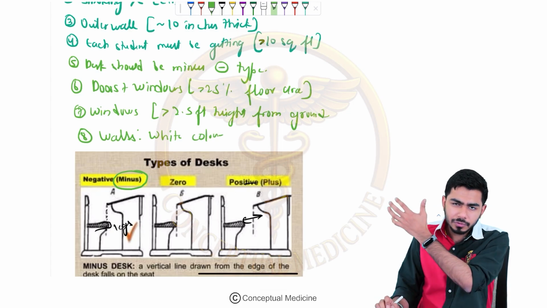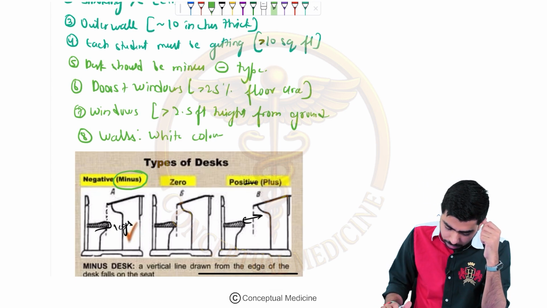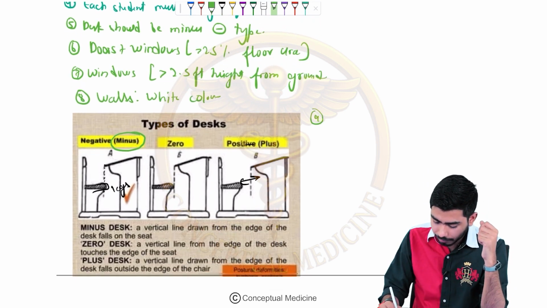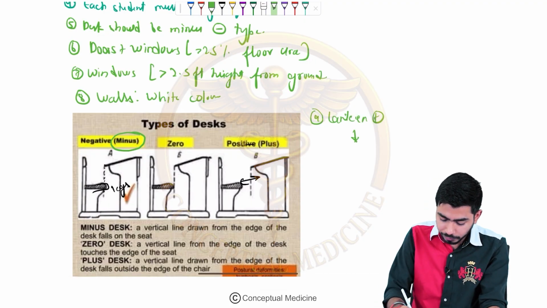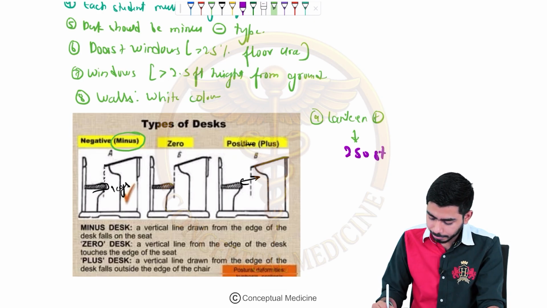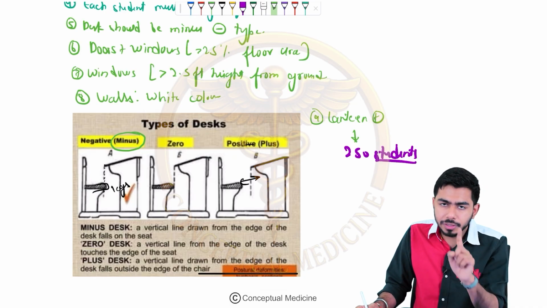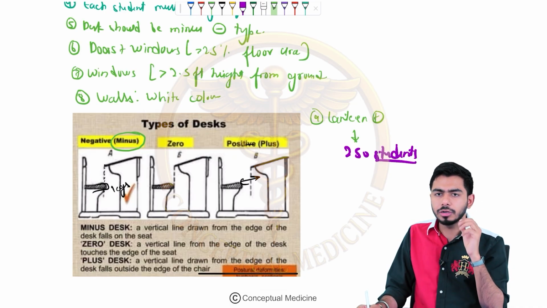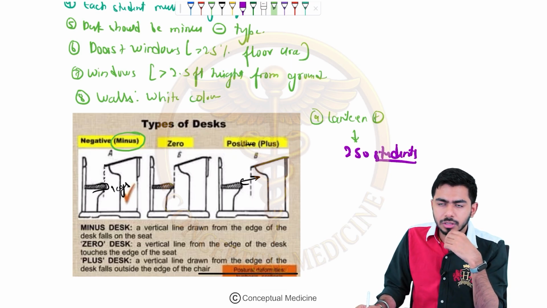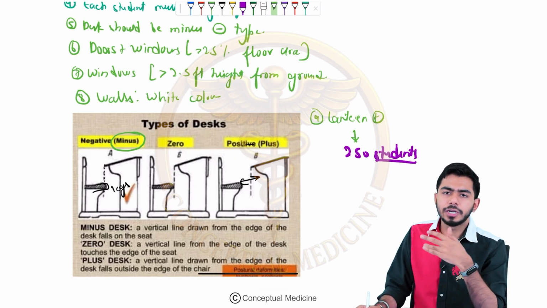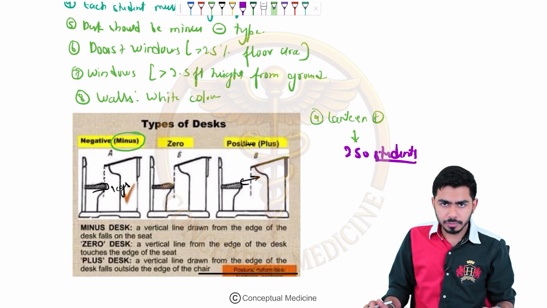Light source should be coming from the left side. And one more thing, there should be canteen availability for at least 250 students. If there are 250 students studying in the school, there should be one canteen facility, or if it is not available, then one vendor should be authorized from the school side to take care of the meals for the children.